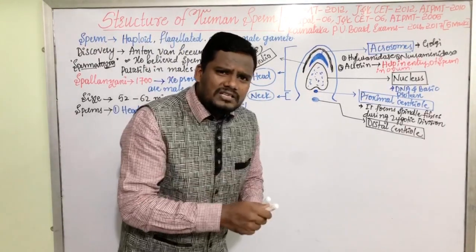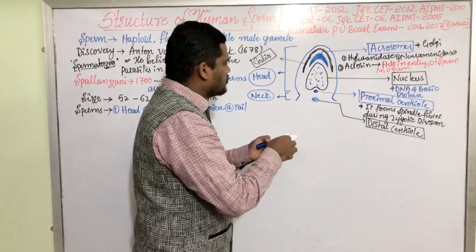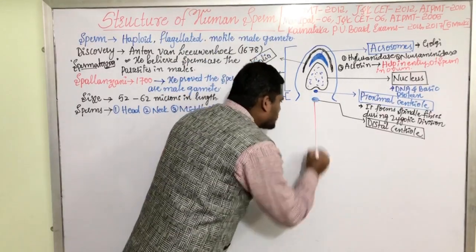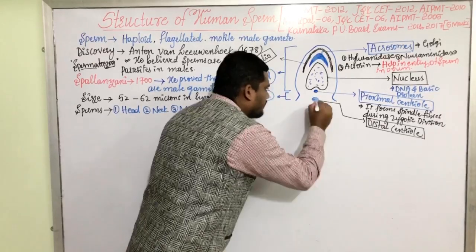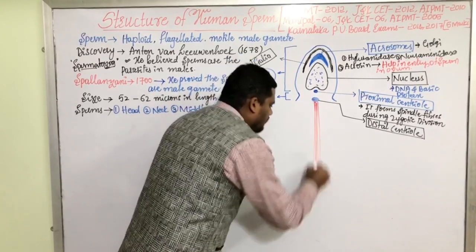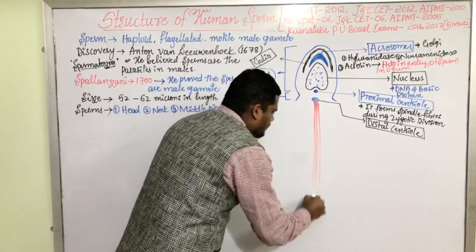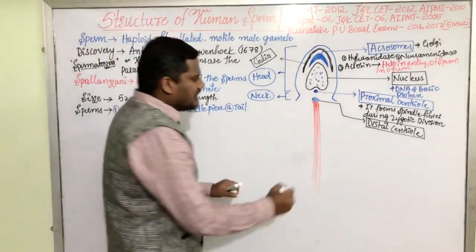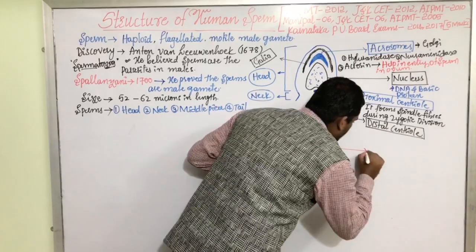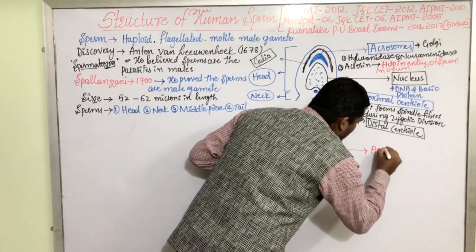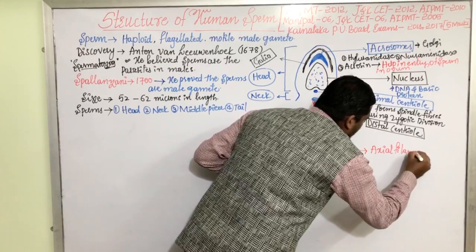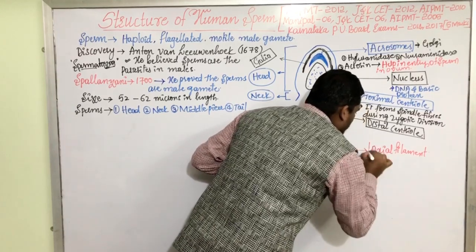This distal centriole forms various filaments like this. All these filaments are called axial filaments.